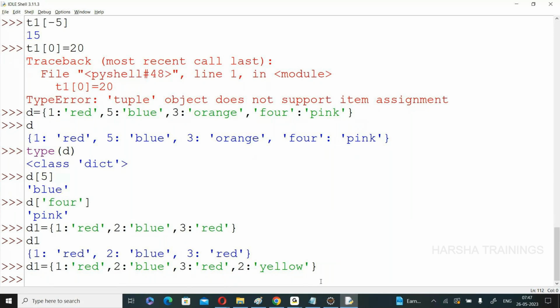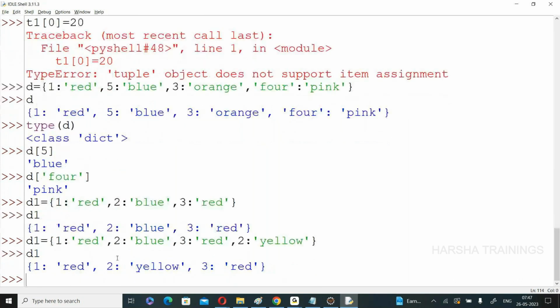This is the reason only dictionary is preferable. What is the reason? In the list, tuple, and string, what happened? They are simply accessing according to the indexes. But in a dictionary, if you try to create a duplicate key, no problem. Simply the earlier one is removed automatically. Whatever the latest one is, that is available. See this one. The latest one is available. I think you got the point.